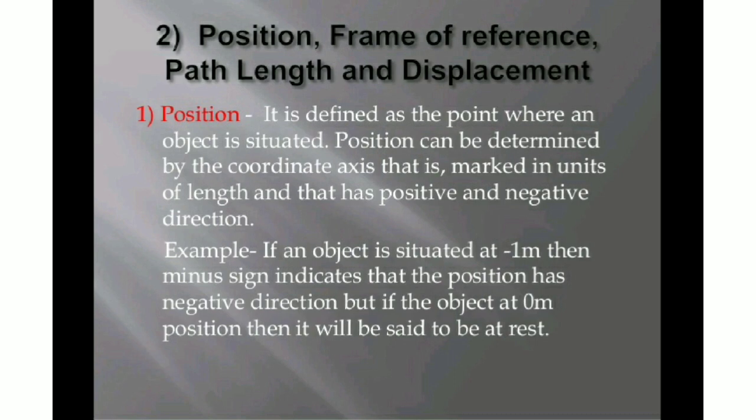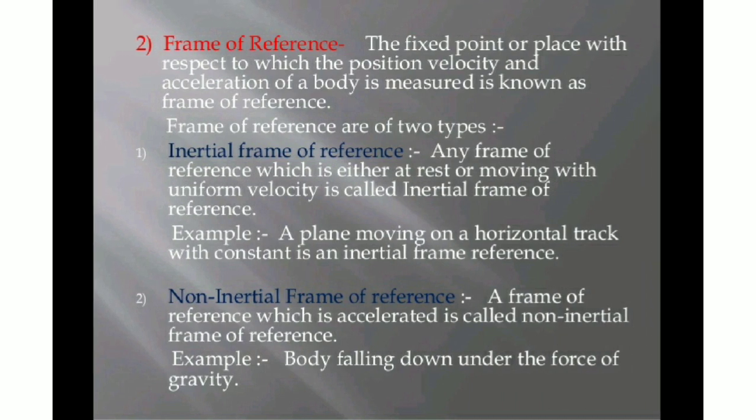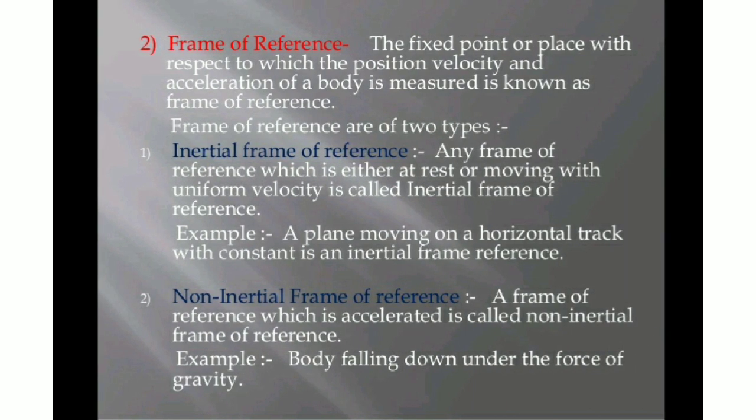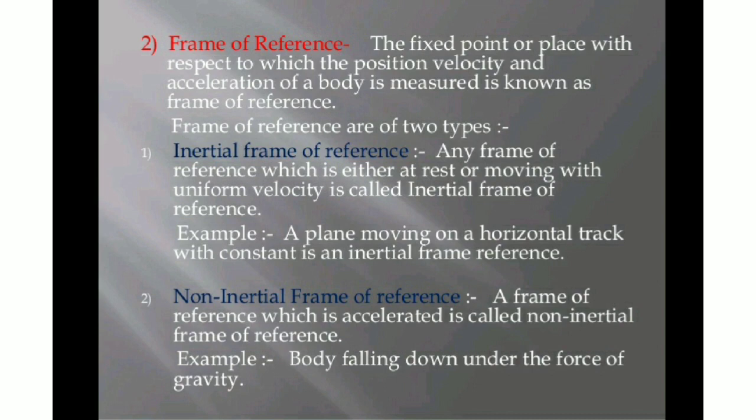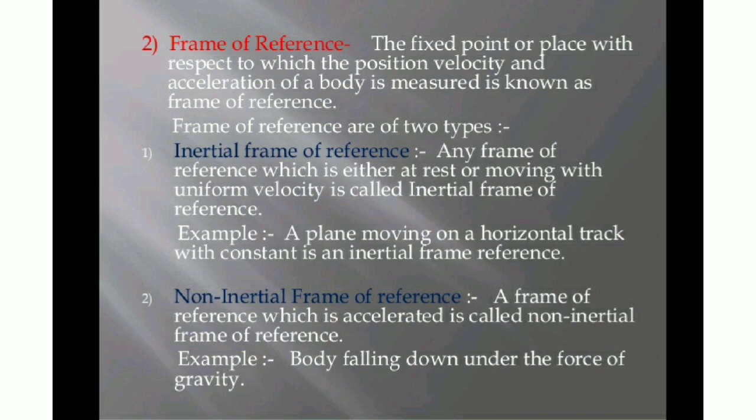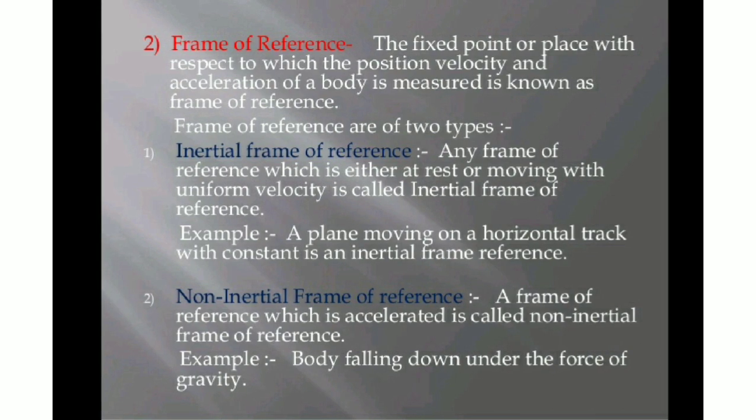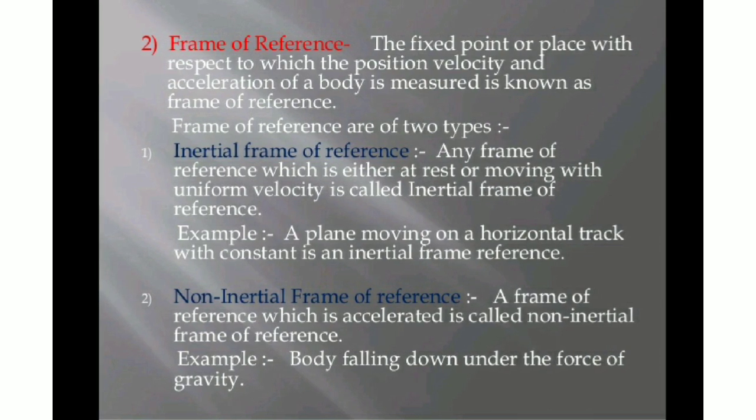So now we are going to discuss the frame of reference. What is this frame of reference? We know that to find out the exact position of anything, we need to know its velocity, its acceleration, its uniform speed, and everything we want to know about it. Then only are we able to find out its exact position.